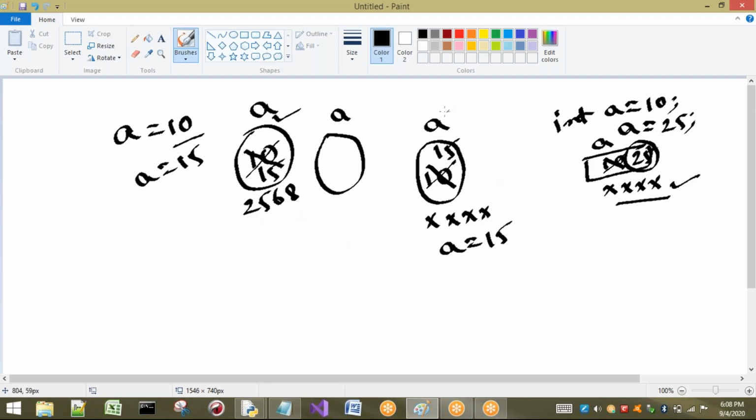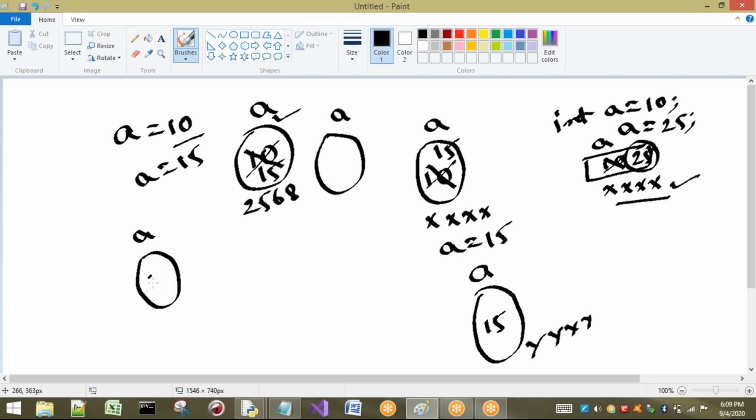But here in our Python, if you create a variable with a equal to 10, let us consider I have some address in this way, and if you change the value of a to 15, then it is not going to override this value. It is going to create one more object, and there it is going to store the value 15. Here the address may be some y. Okay, now let us check this one. This concept is called immutability. That means once you create any object, the value in it will not be changed.